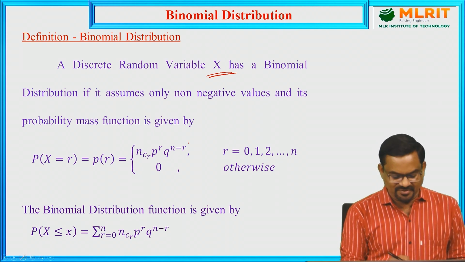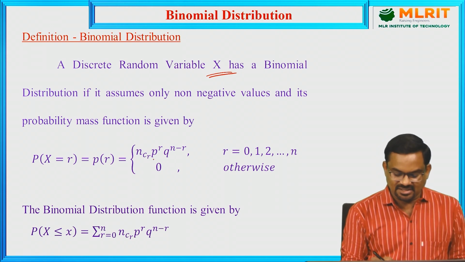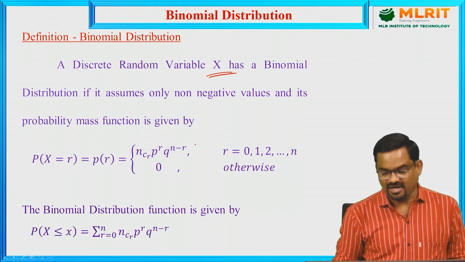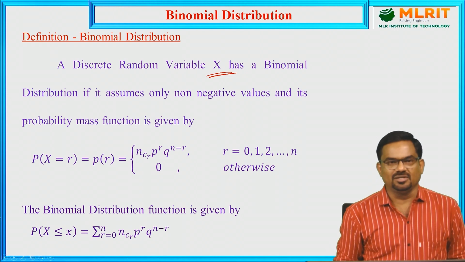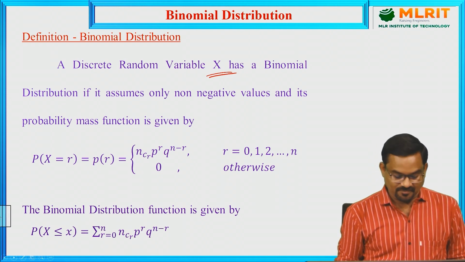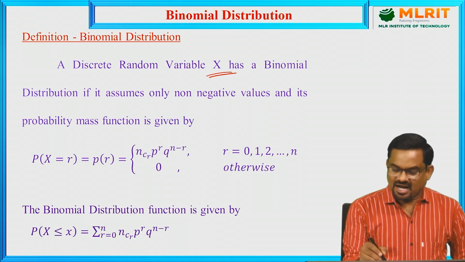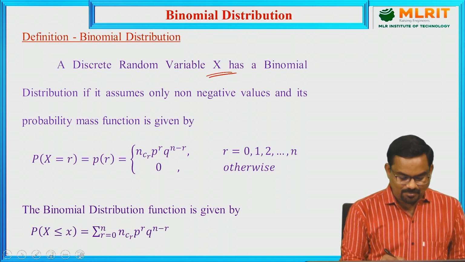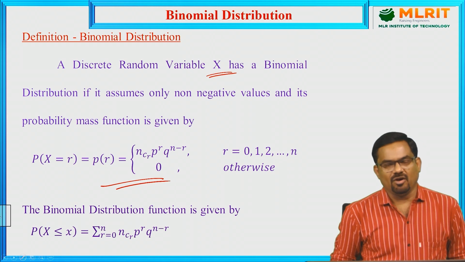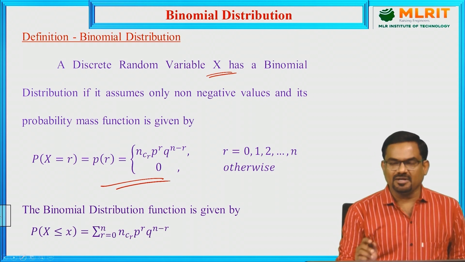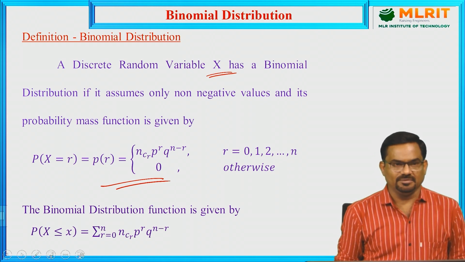For example, if it is x successes, nCx p^x q^(n−x) for non-negative values, 0, 1, 2, 3 and so on. Otherwise, it is 0 for negative values. So a random variable capital X which has the probability mass function given here has the binomial distribution, and the random variable X is called a binomial random variable.